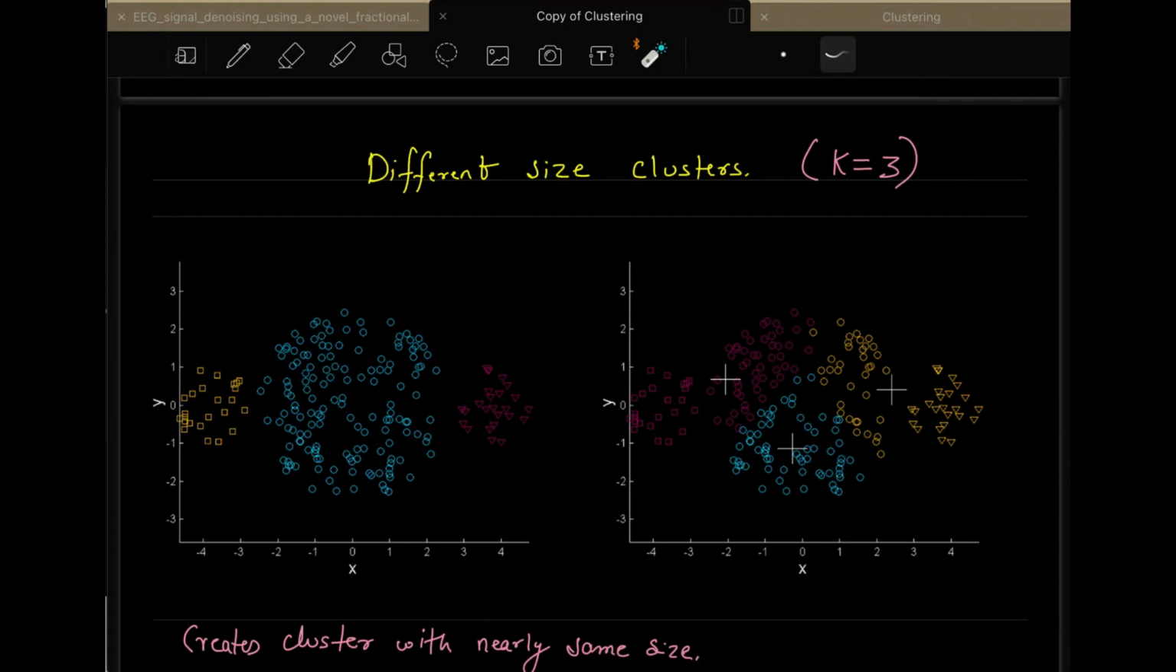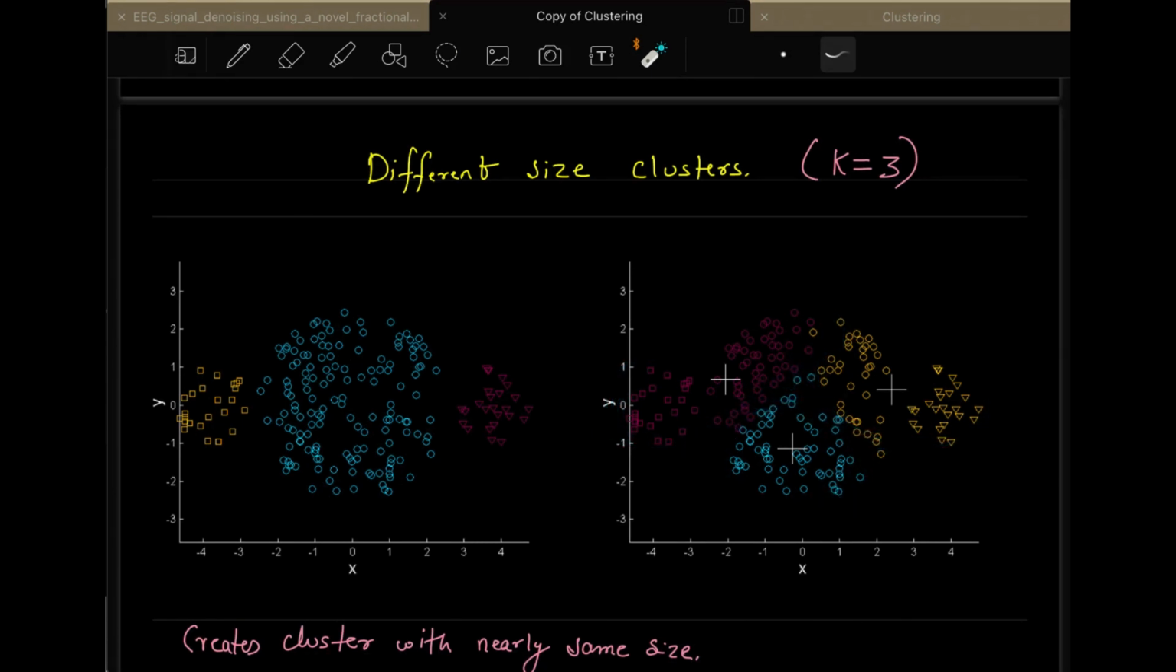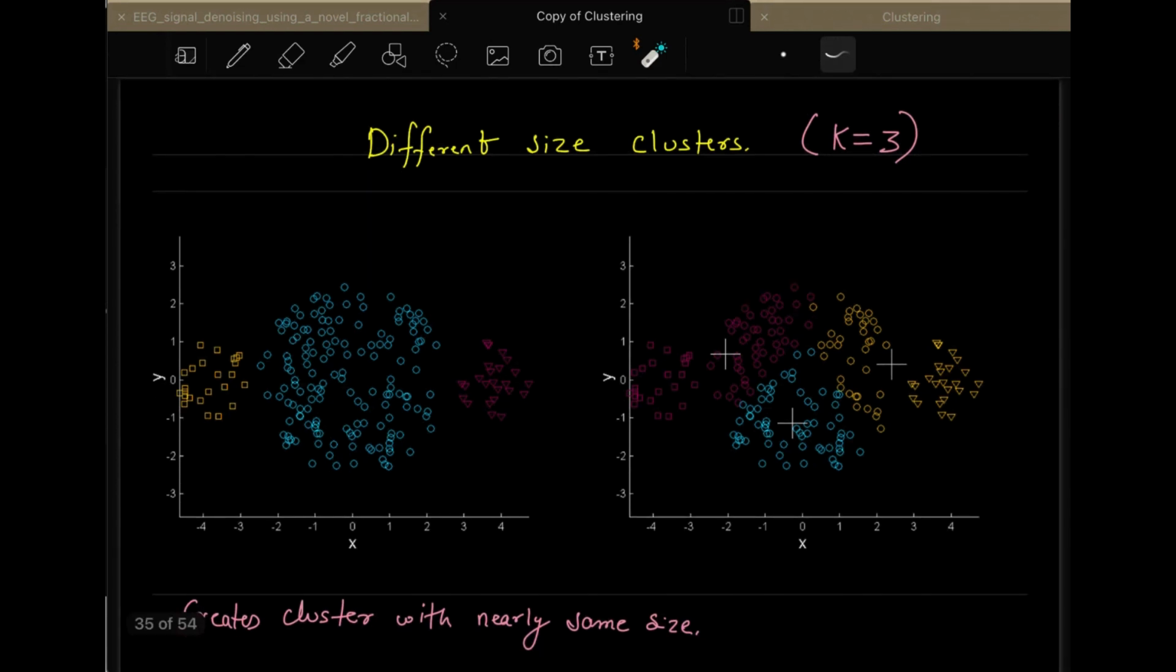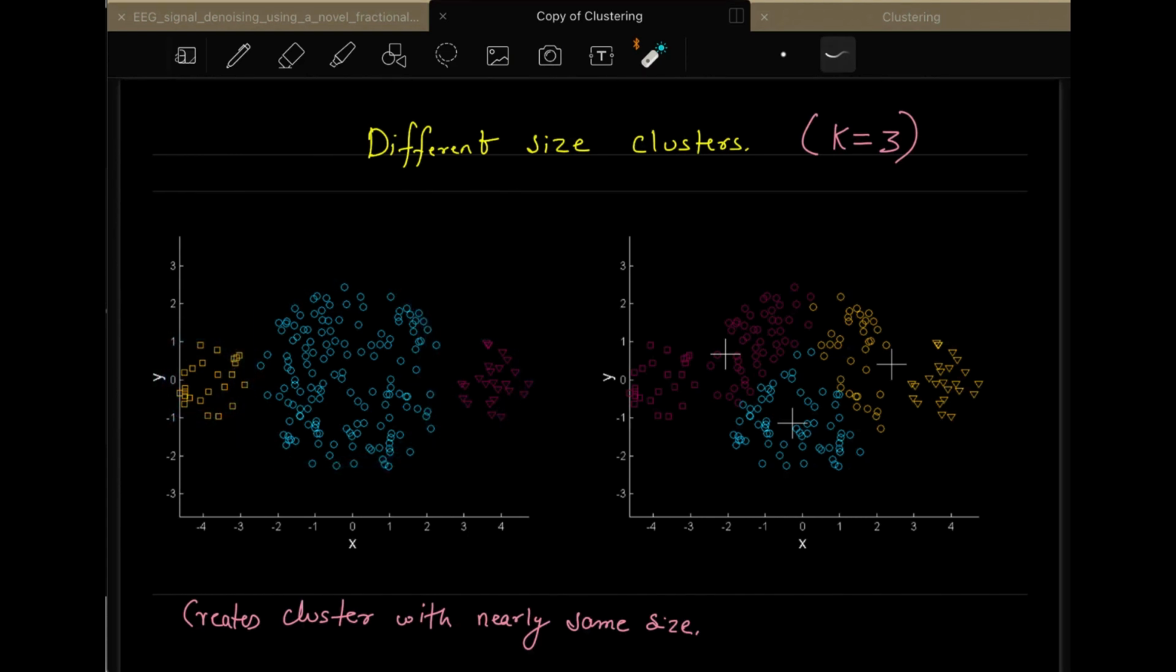But the problem is, when you do it with k-means, k-means will return you something like this on the right side. It will take this as your cluster, this as your cluster, and this as your cluster. As you can see here, the problem is that k-means actually tries to create clusters of the same size. Here we have different sizes. One is small, this is also small, this is a big cluster. So it tries to come up with a clustering in which sizes are nearly the same.